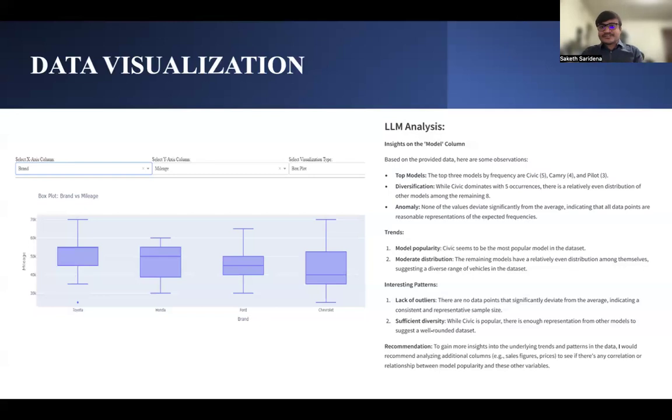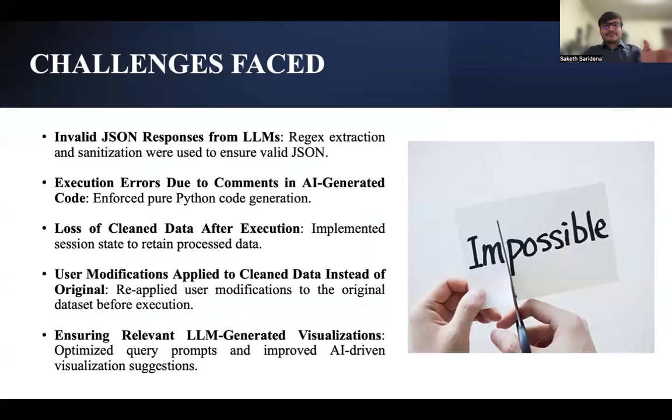After this part, we have some of the challenges faced. We were getting multiple invalid responses from the LLMs, like not in the JSON format, so we have to fix all those things. Also, the code generation part I've talked about earlier has execution errors because of the comments and all. And then there might be a loss of clean data. So then we have to rework the prompt and user instructions, implement it, and all those things.